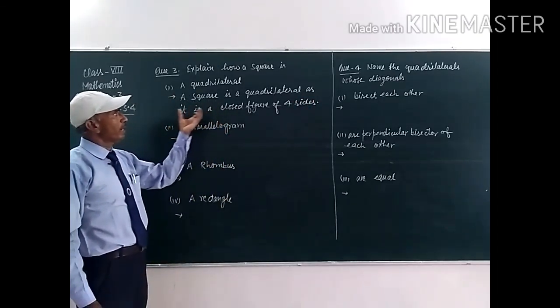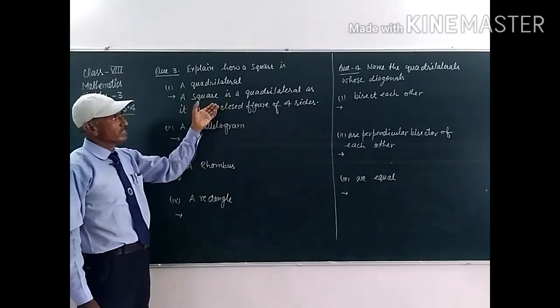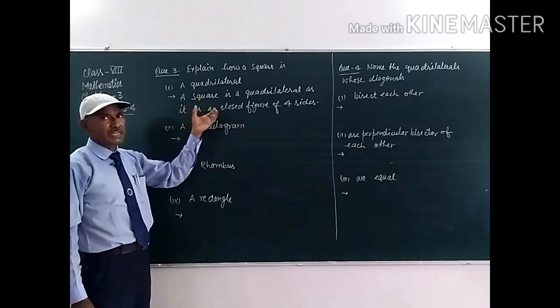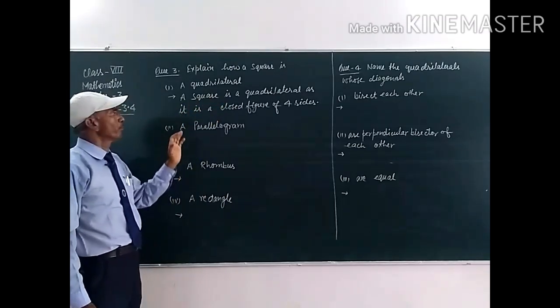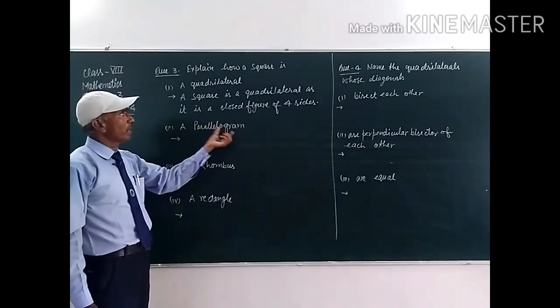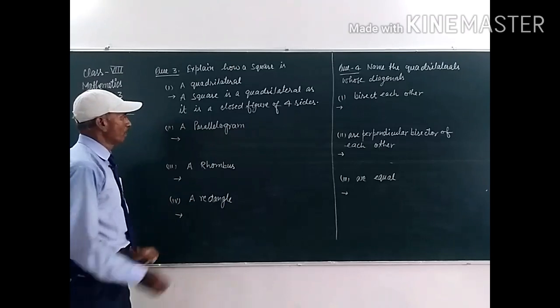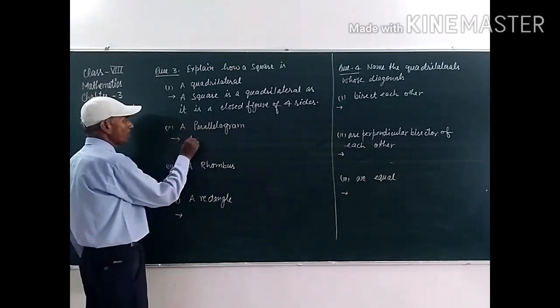Four-sided polygons are called quadrilaterals, student. A square is a quadrilateral because it has four sides and it is a closed figure. Now, second part of this question: how is a square a parallelogram? A square is a parallelogram.